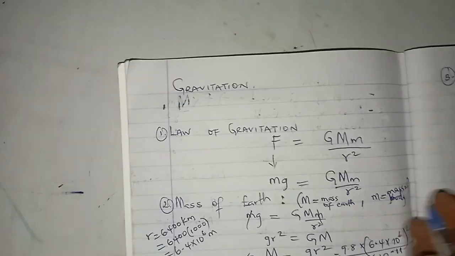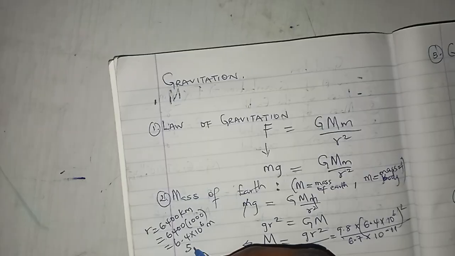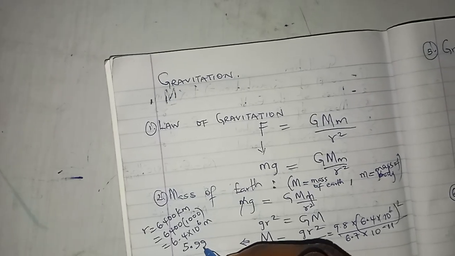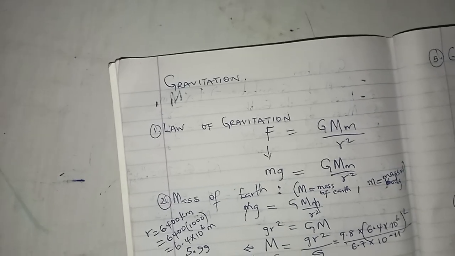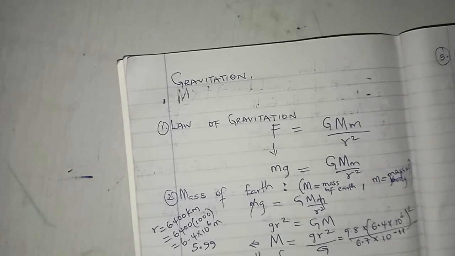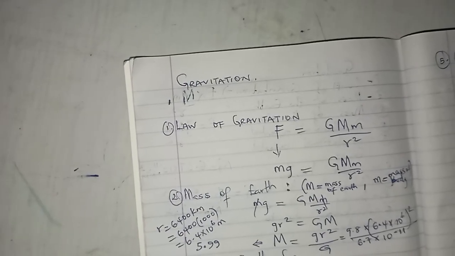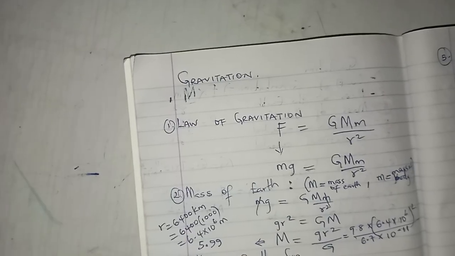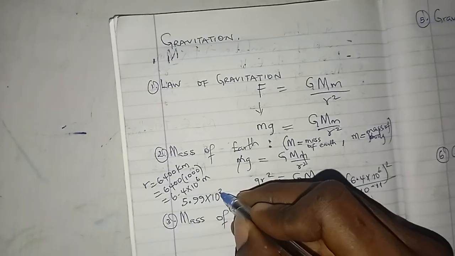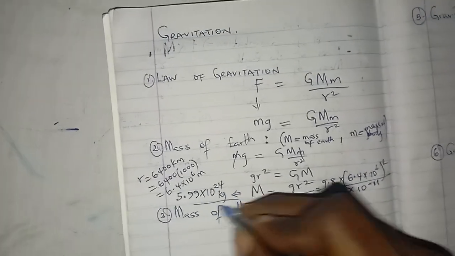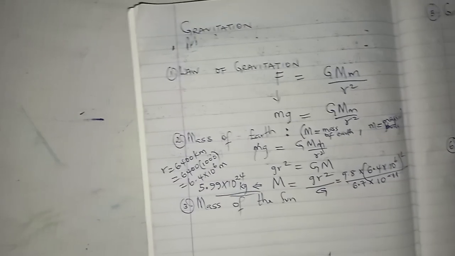Okay, so this is now the same thing as saying, let me write it here, 5.99 times 10 raised to power 24 kilogram. So please punch it and be sure that we are correct.